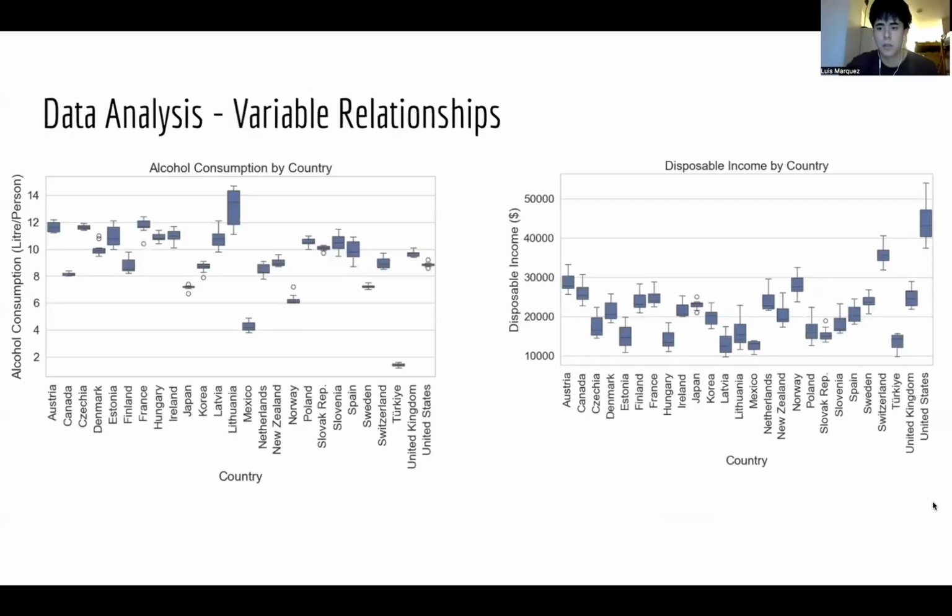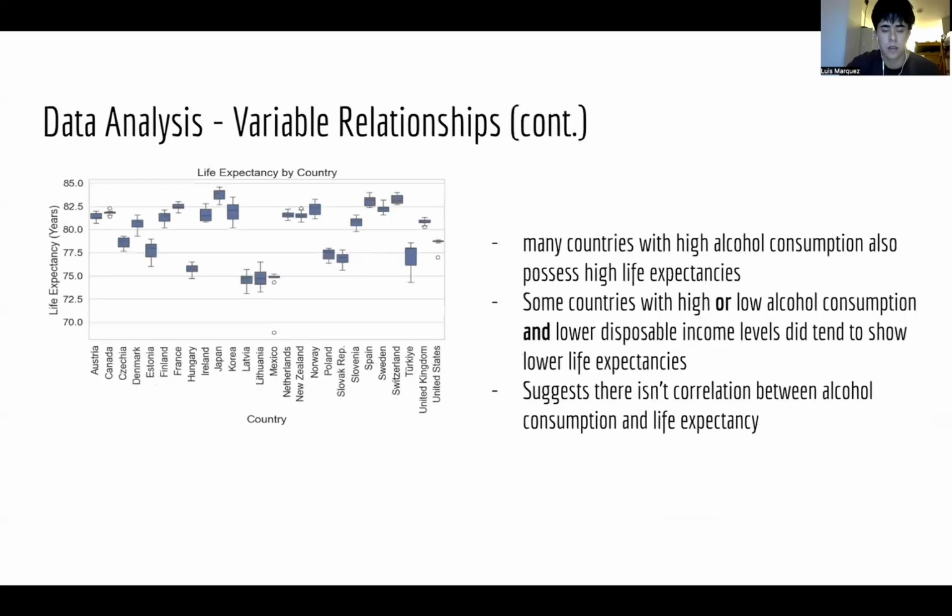You can see here we use box plots to represent the variable relationships throughout the dataset, and this is continued on the next slide. From the box plots, we can see that some countries with high or low alcohol consumption and lower disposable income levels did tend to show lower life expectancies. This suggests that there isn't a direct correlation between alcohol consumption and life expectancy.